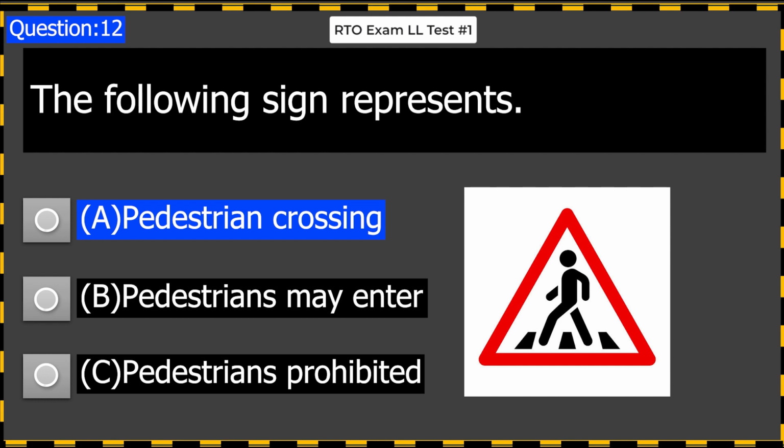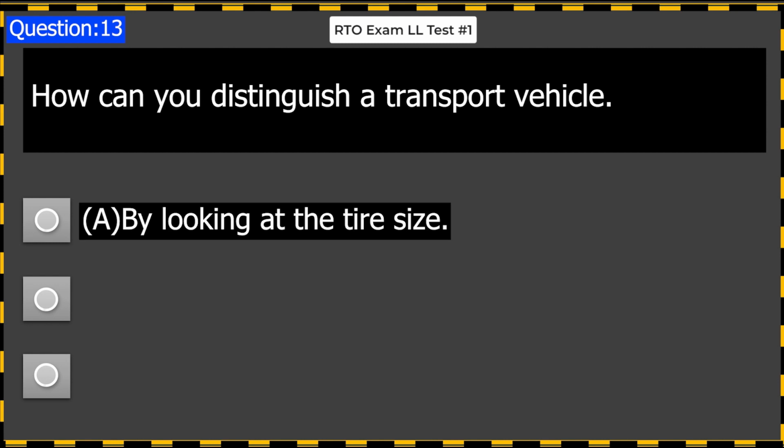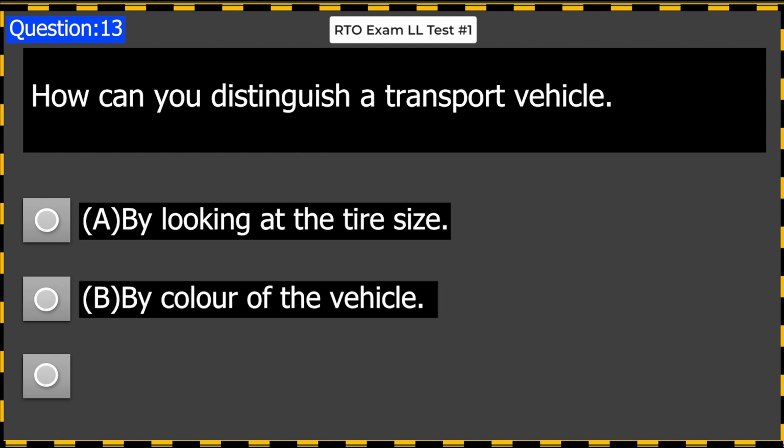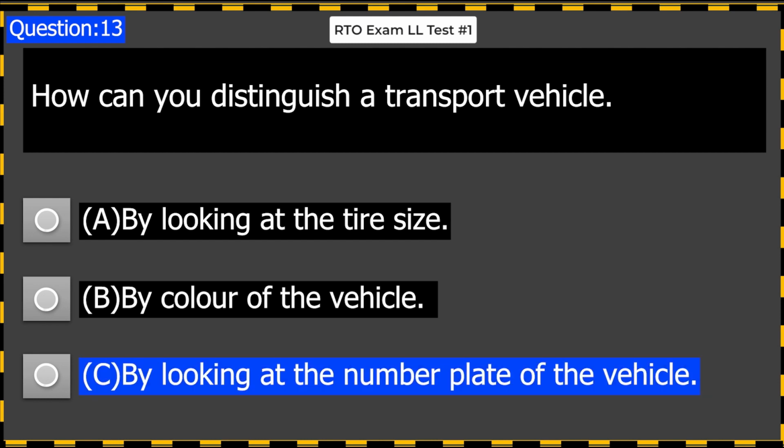How can you distinguish a transport vehicle? A. By looking at the tire size. B. By color of the vehicle. C. By looking at the number plate of the vehicle. Answer C. By looking at the number plate of the vehicle.